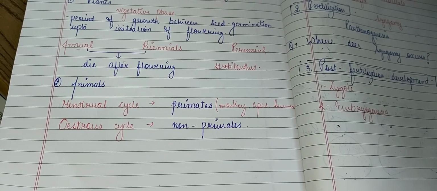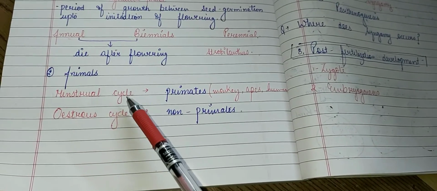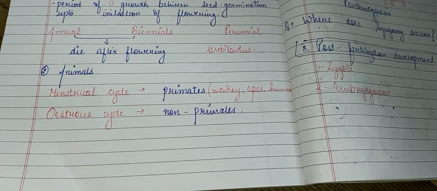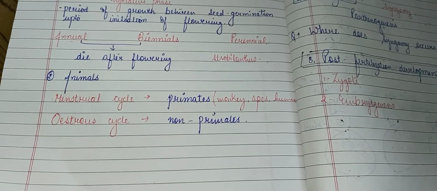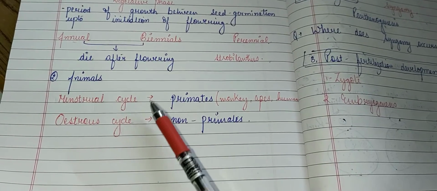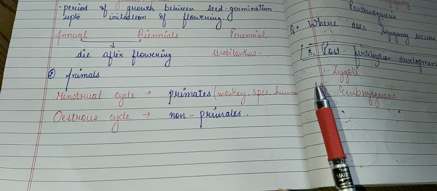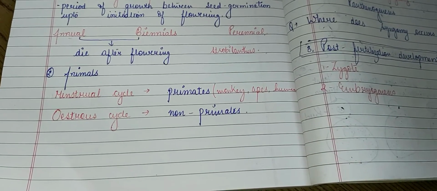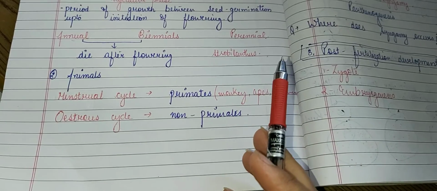Now, the main difference between the menstrual cycle and the estrous cycle is that the menstrual cycle involves a bleeding phase, while the estrous cycle does not involve any bleeding phase. The menstrual cycle is a regular event that takes place after a specific period of time or specific days, while the estrous cycle only takes place during the breeding season of these animals.